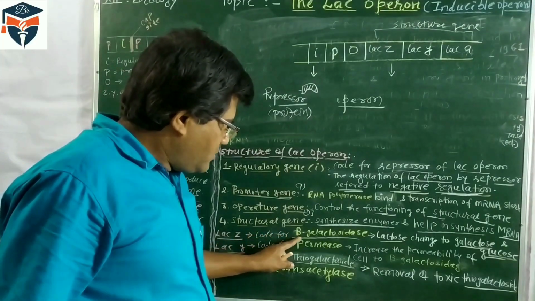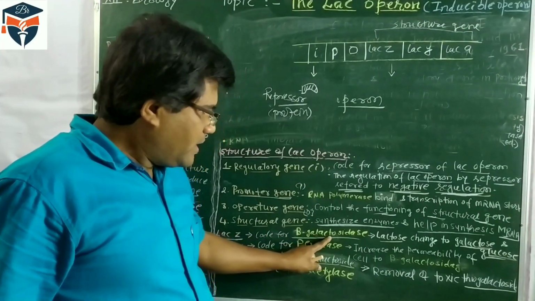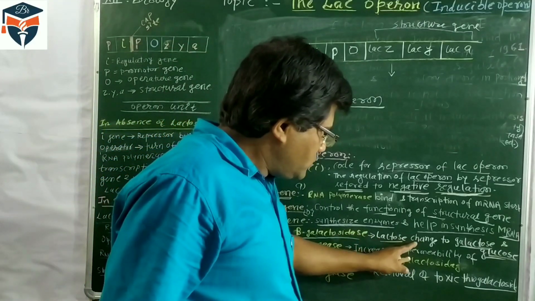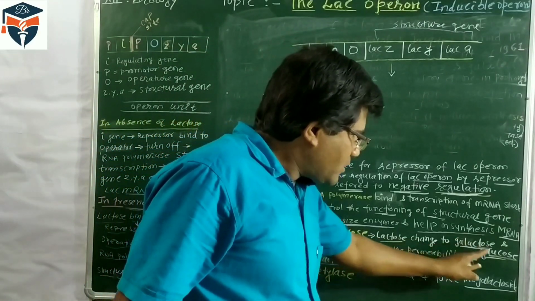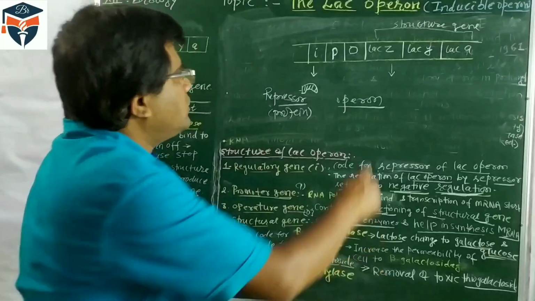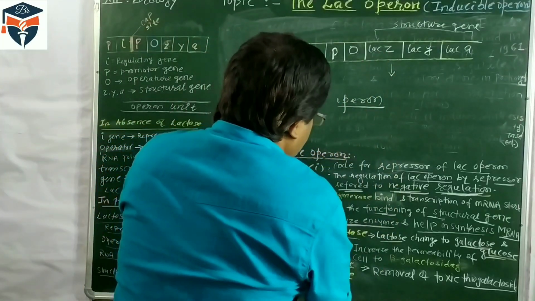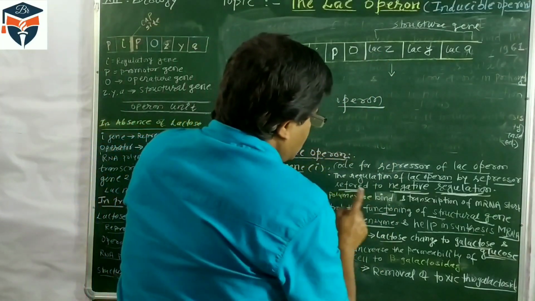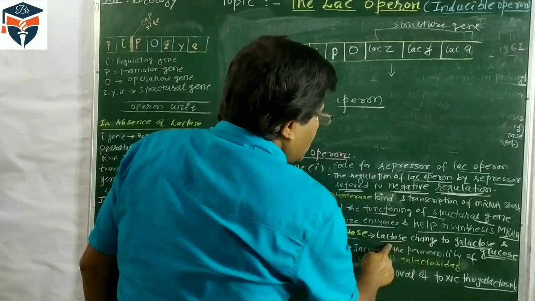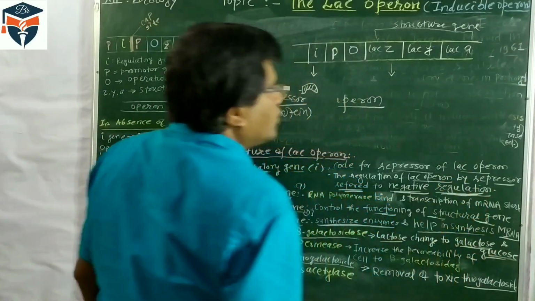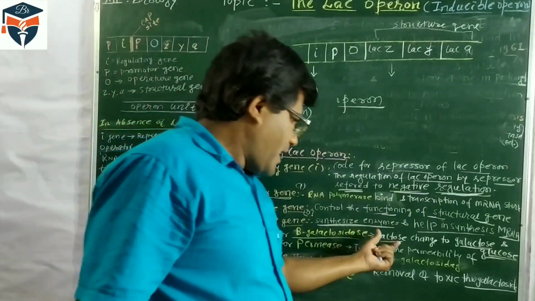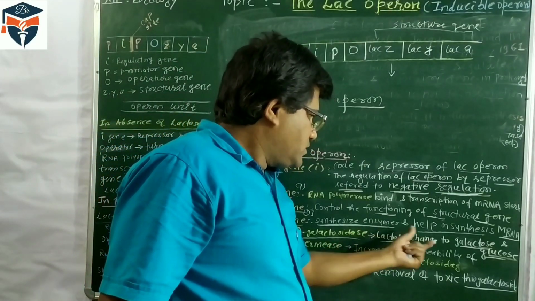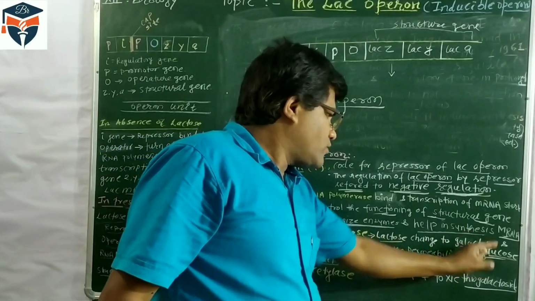It synthesizes the beta-galactosidase and it converts lactose into galactose and glucose. So this Z gene synthesizes beta-galactosidase, which helps in changing lactose into galactose and glucose. So this disaccharide sugar changes into the monosaccharides, galactose and glucose.